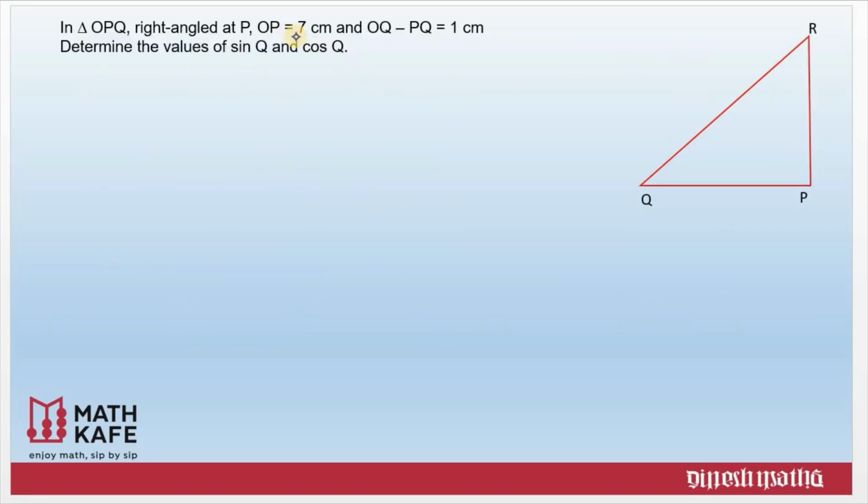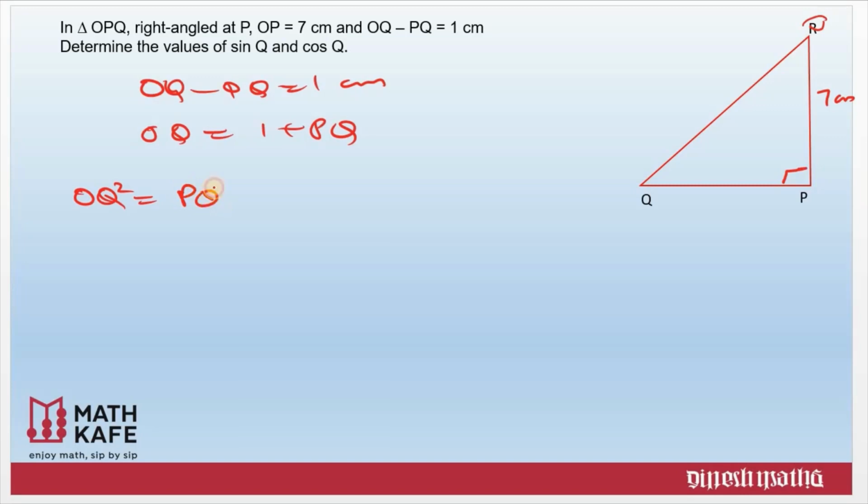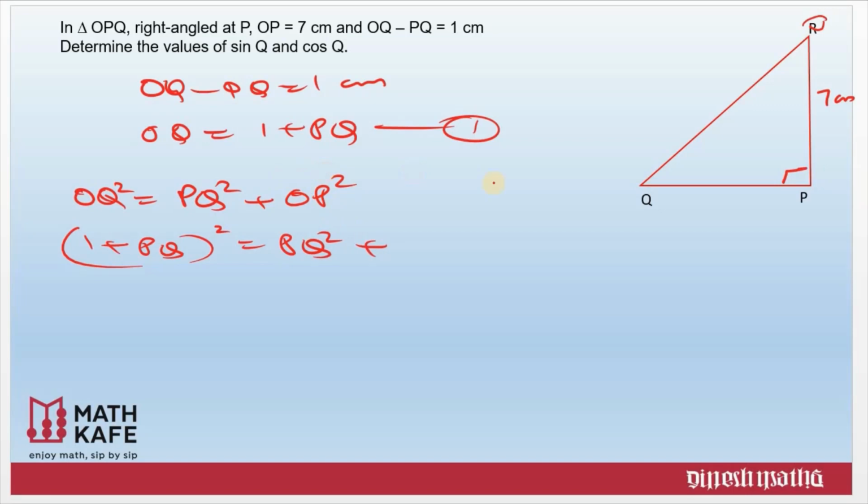Let us see one more similar question related to the previous one. Right angled at P, OP equal to 7 centimeters, OQ minus PQ equal to 1 centimeter. OQ is the hypotenuse, so we can say it is 1 plus PQ. In right triangle OPQ, you know that OQ square is equal to PQ square plus OP square. OQ we made as 1 plus PQ, so (1 plus PQ) the whole square equal to PQ square plus OP square. And OP is 7, so we substitute the value 7.